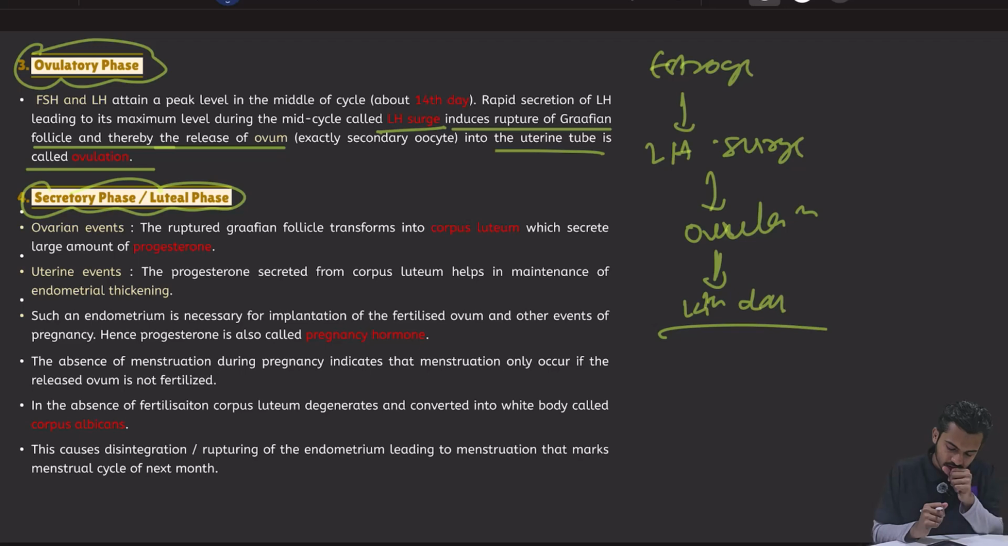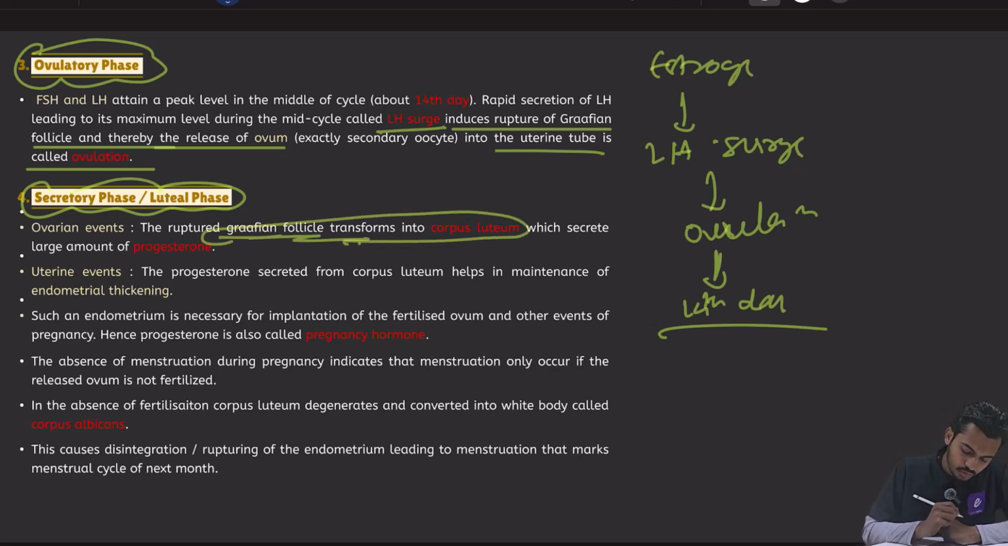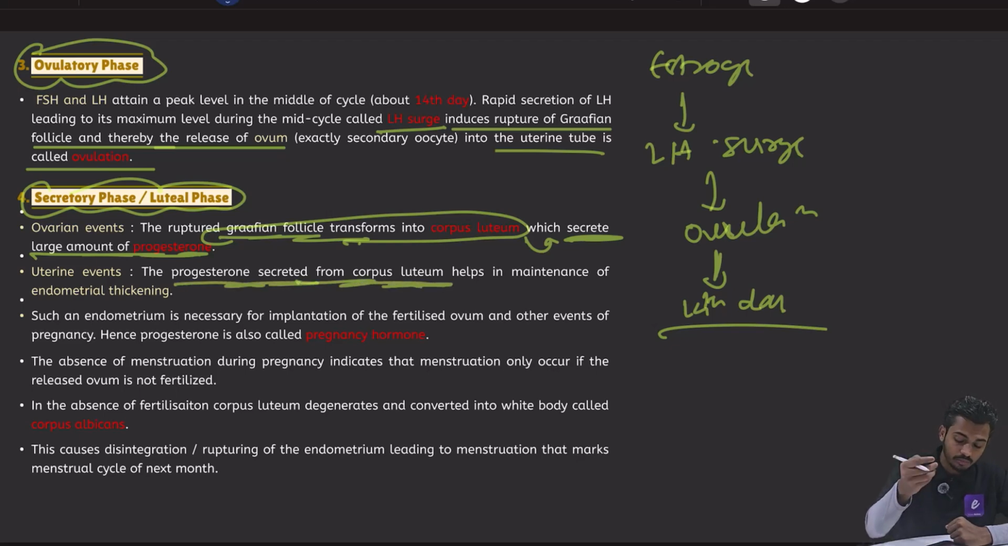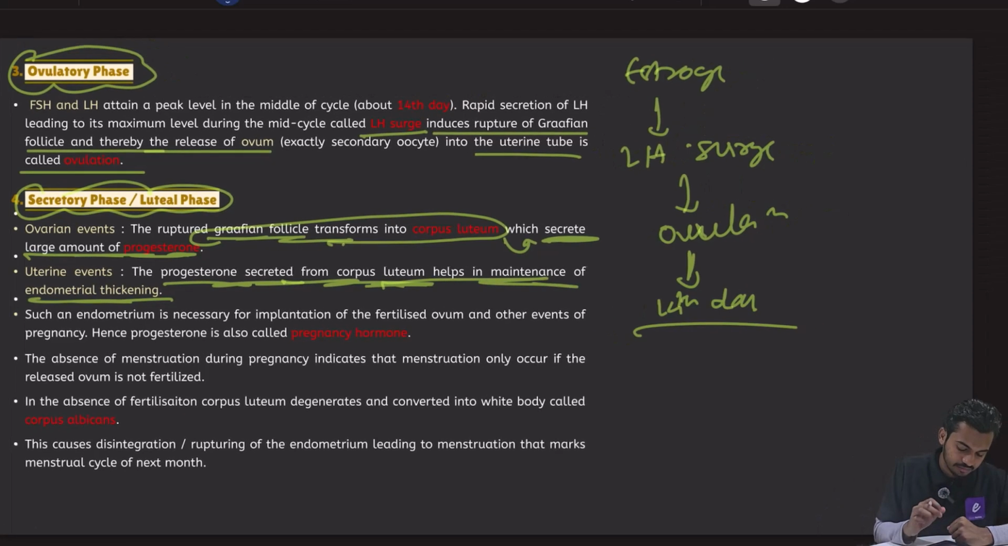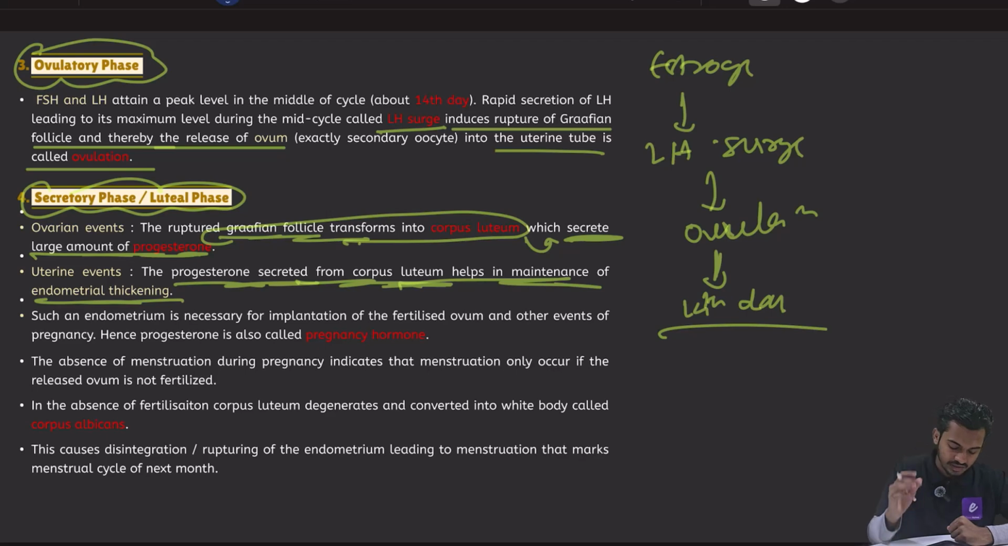What will happen in this? The remaining Graafian follicle will transform into corpus luteum. तो जो बचा हुआ ग्राफियन फॉलिकल था वो कार्पस लुटियम हो जाएगा और this corpus luteum will secrete large amount of progesterone, जैसे कि मैंने आपको बताया था. So what will happen? The progesterone secreted from corpus luteum, जो कार्पस लुटियम से प्रोजेस्टेरॉन आ रहा है, helps in maintenance of endometrial thickening. तो एंडोमेट्रियम की जो थिकनेस है उसको मेंटेन करेगा,